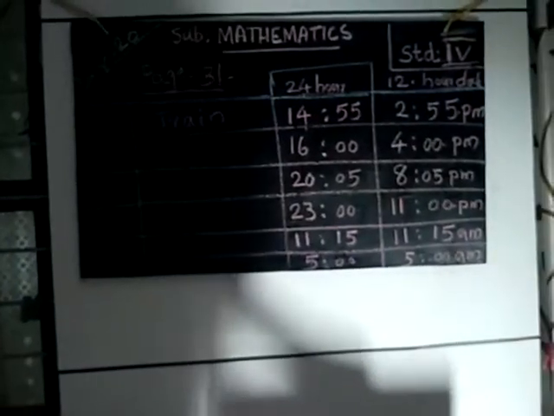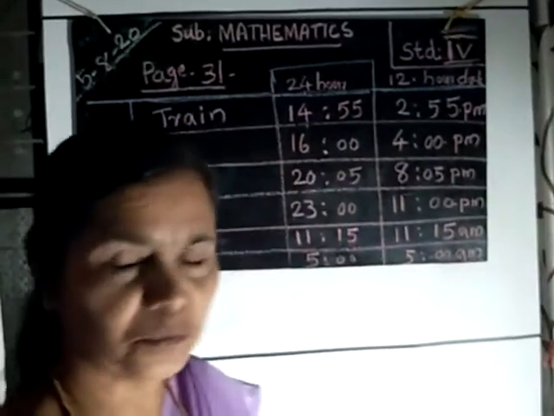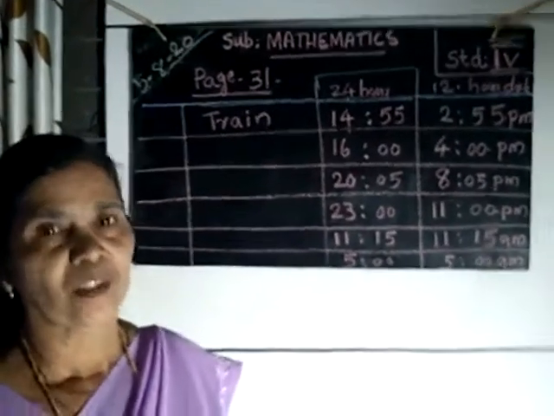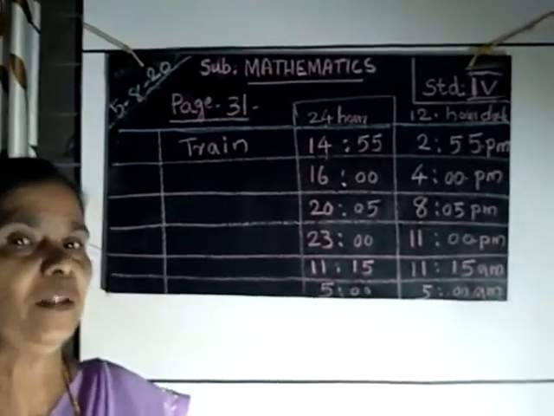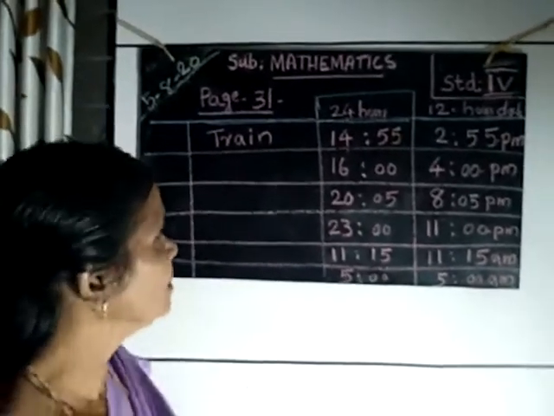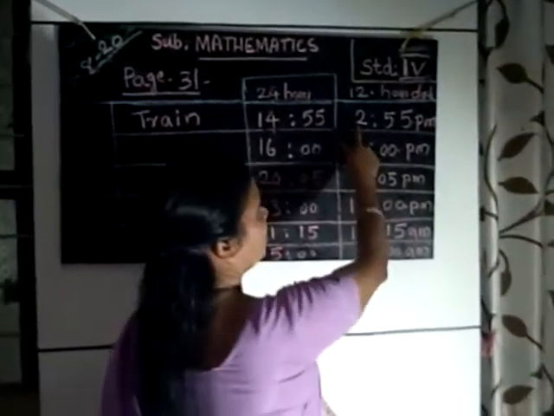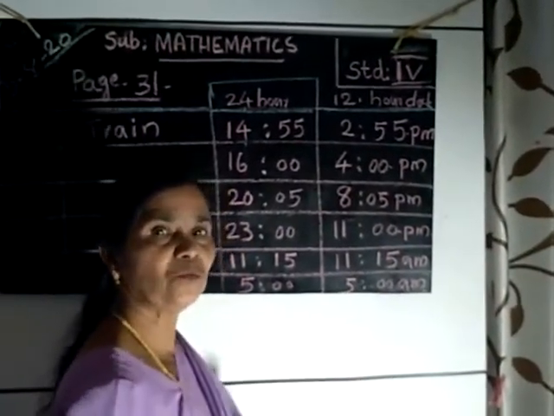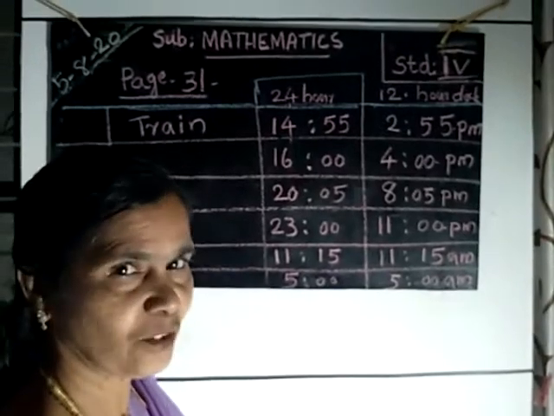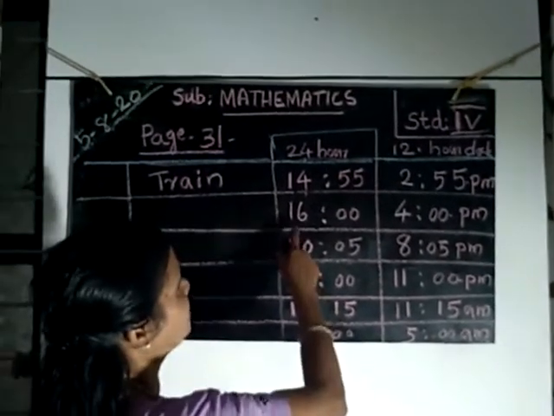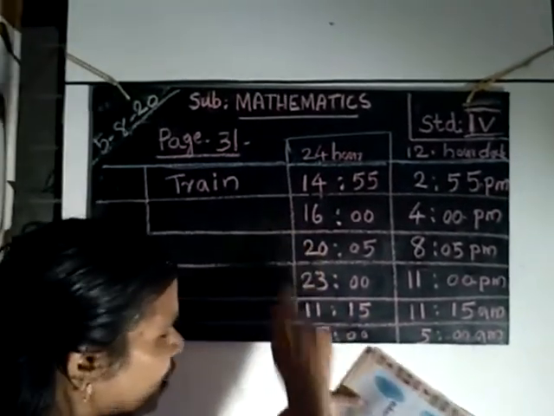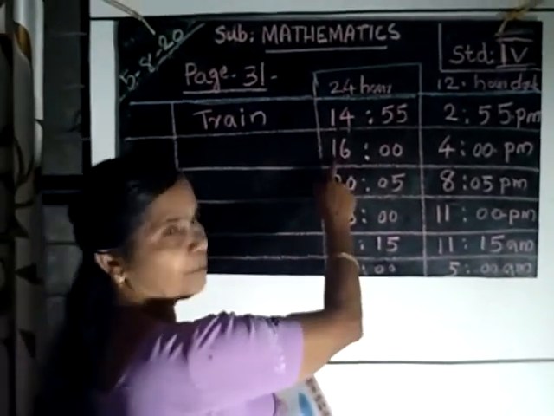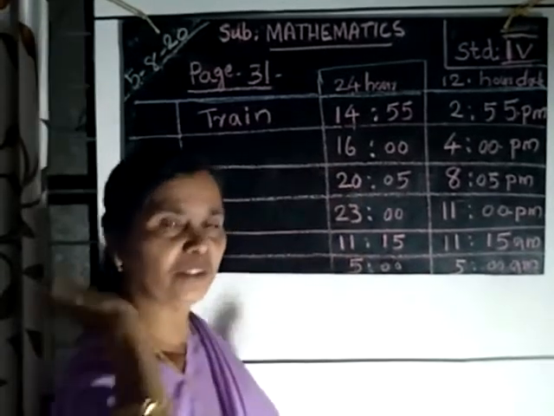That is after 12 noon, it is post meridiem, which means PM. So the time is 2:55 PM. Got it?